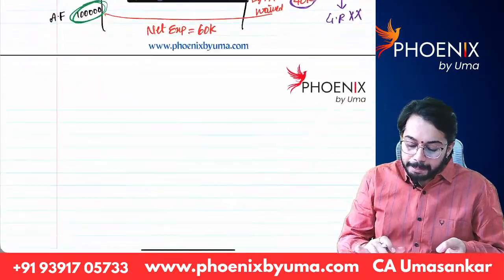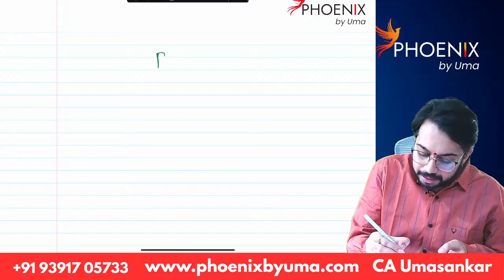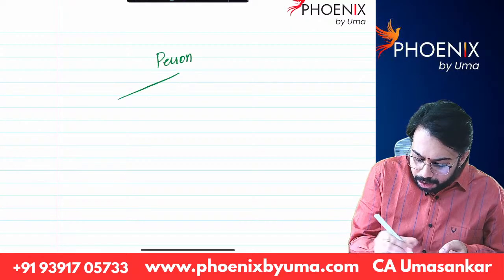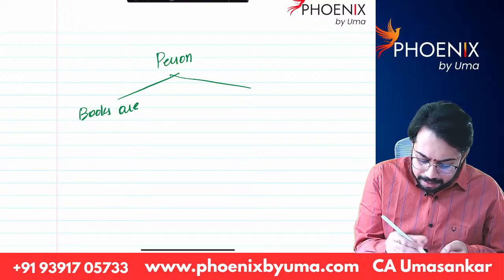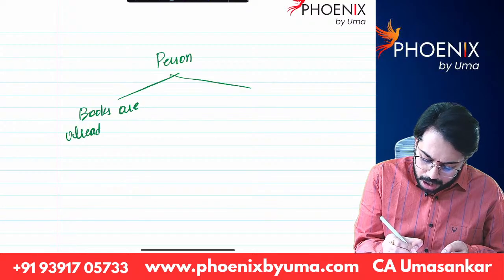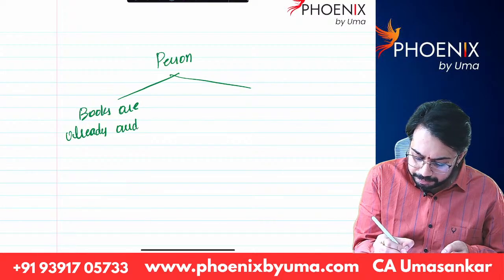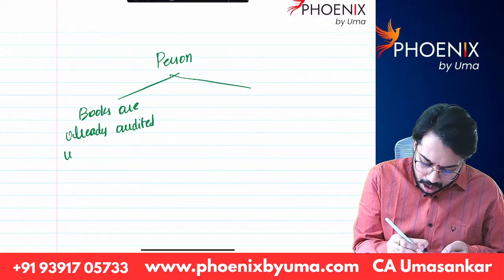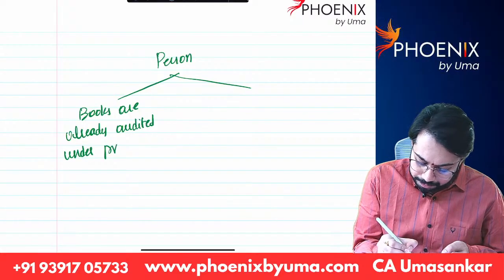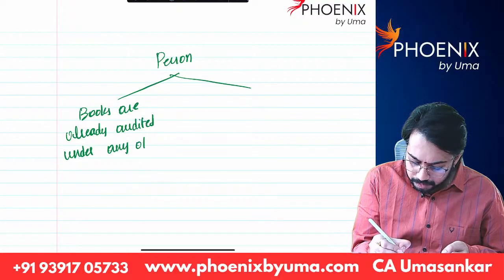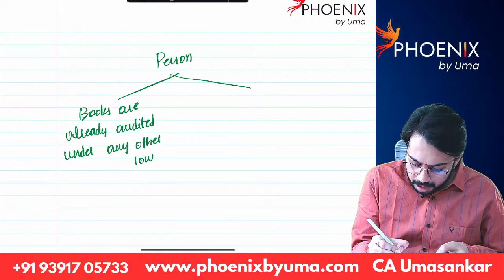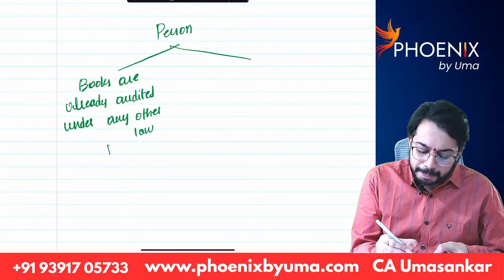So, for example, in case of any person, books are already audited under any other law, then which form is applicable?